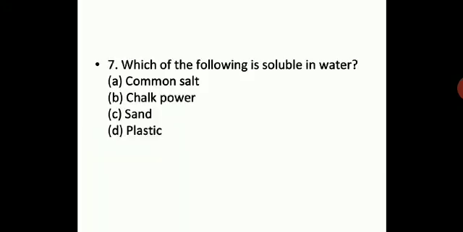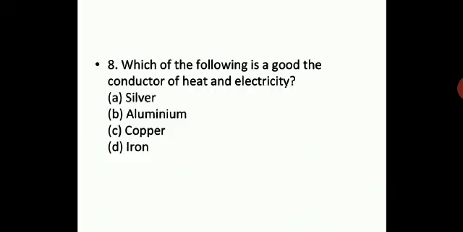Glass is opaque, translucent, transparent, none of these. Okay, next. Which of the following is soluble in water? Common salt, chalk powder, sand, plastic. Which of the following is a good conductor of heat and electricity? Silver, aluminium, copper, iron. So these are all very simple MCQs you are going to write down in your notebook.